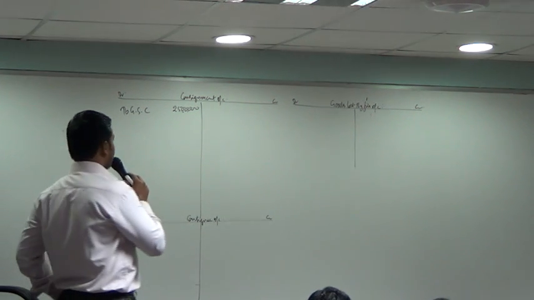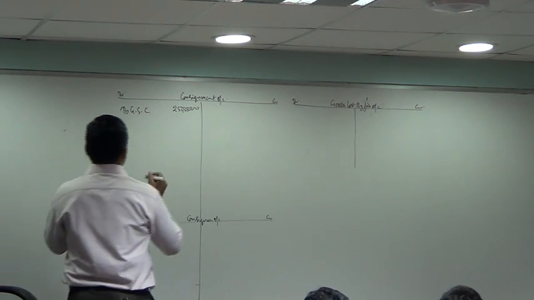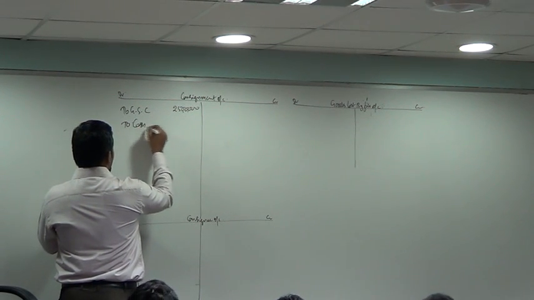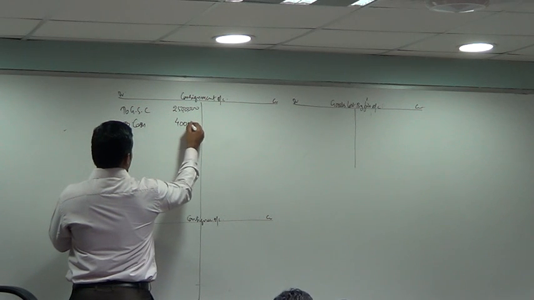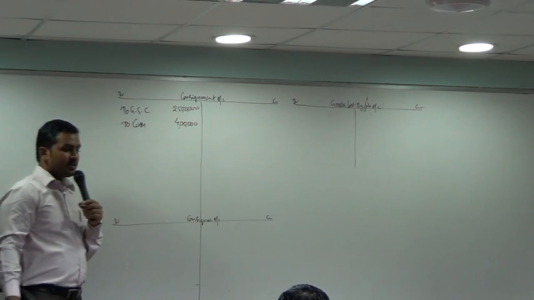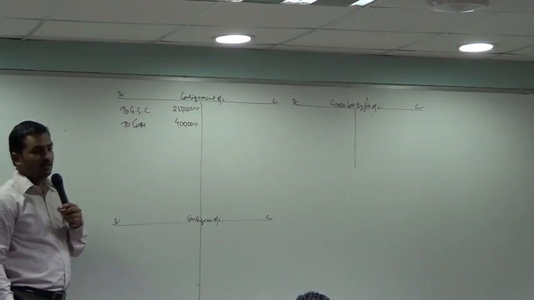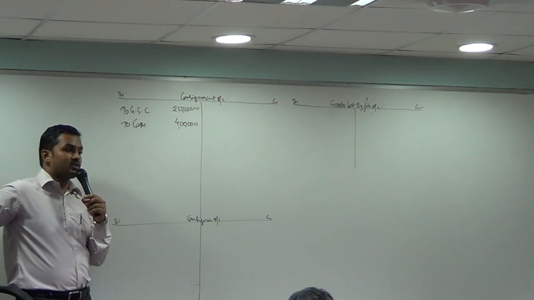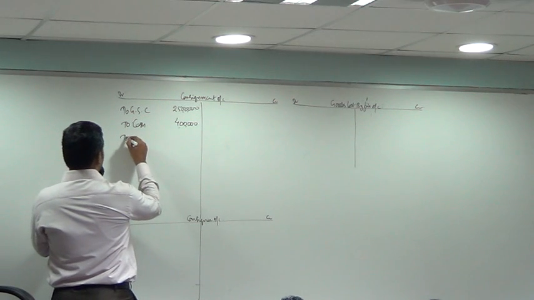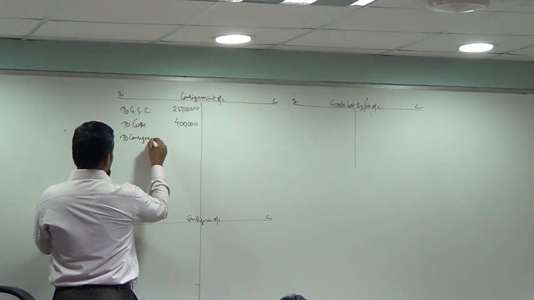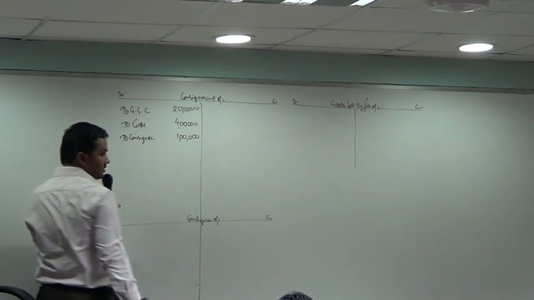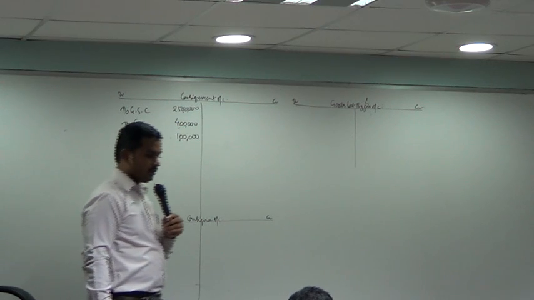Consignment account debit to goods sent on consignment 25 lakhs. Next. Consignment account debit to cash. How much has the consignor spent on packing, freight and insurance? 4 lakh. Consignment account debit to cash 4 lakh. How much did the consignee spend on non-selling expenses? Consignment account debit to consignee account, 1 lakh. Next.